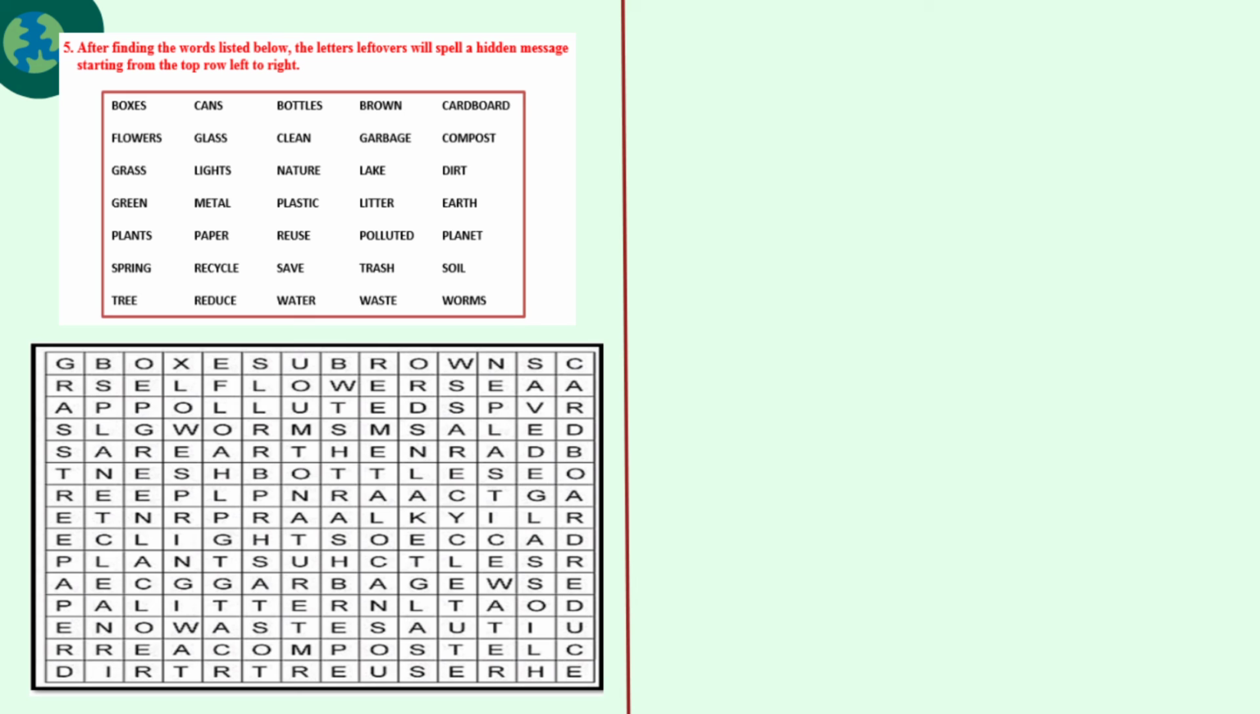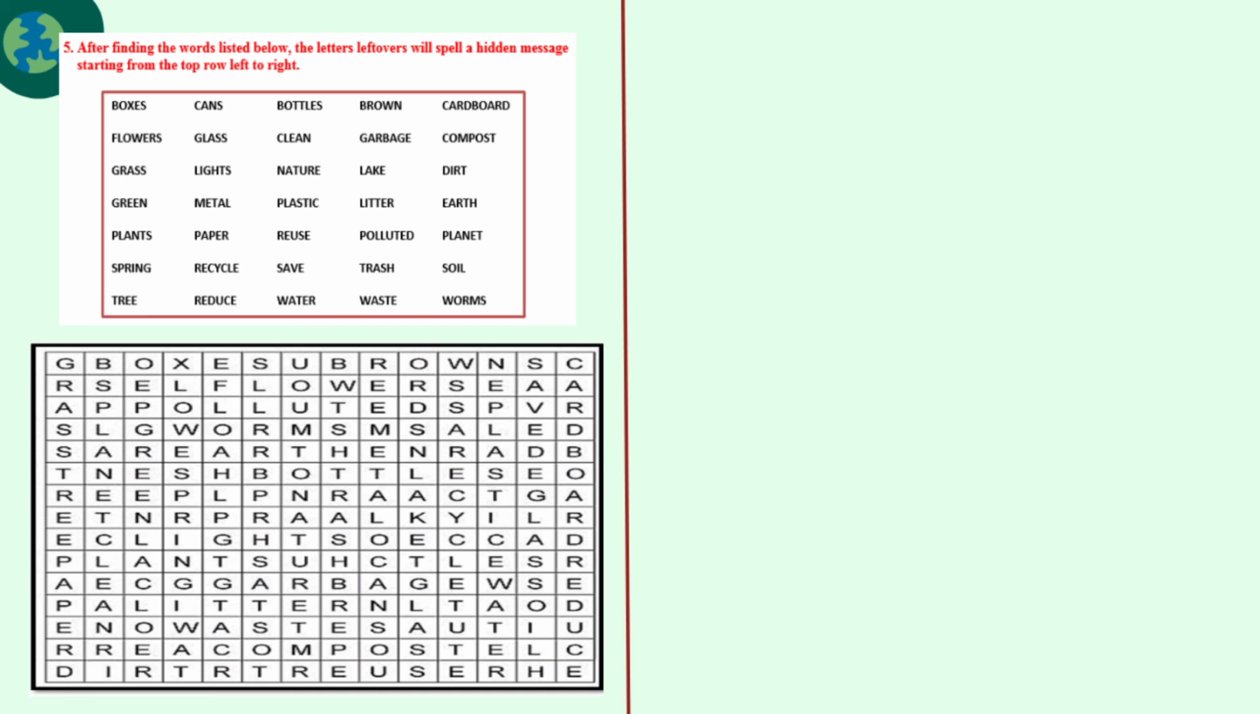Any guesses? Read the words: boxes, cans, bottles, brown, cardboard, flowers, glass, clean, garbage, compost, grass, lights, nature, lake, dirt, green, metal, plastic, litter, earth, plants, paper, reuse, pollute, plant, spring, recycle, save, trash, planet, soil, tree, reduce, water, waste, worms. These are the words as given as question. You are going to find these words in the below puzzle. Is it clear? You are going to mark as a circle or else you are going to draw a box.